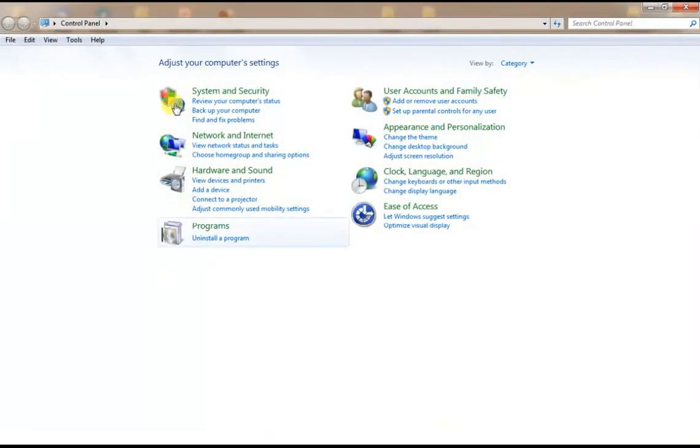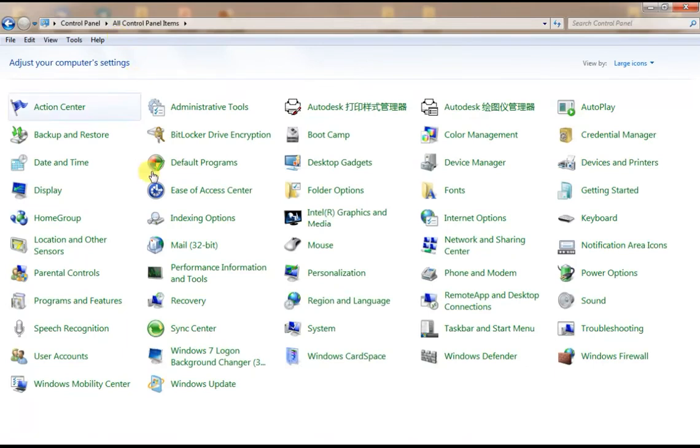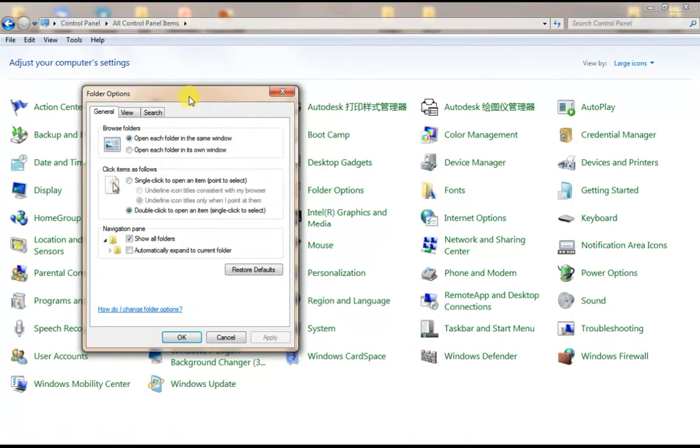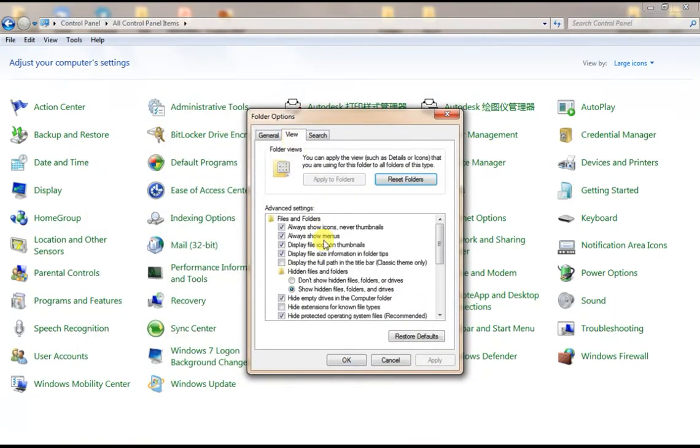When you land on the control panel page, make sure you have the view option at the top right, click on it and select all control panel items. Now you click on all control panel items, and then you go into folder options. Right here, folder options, and when the folder options window pops up, you go into view, and in view you're going to click on show hidden files, folders and drives.